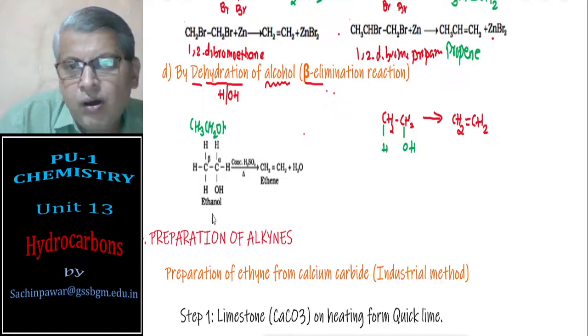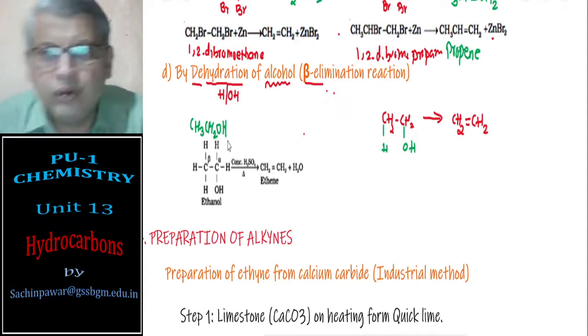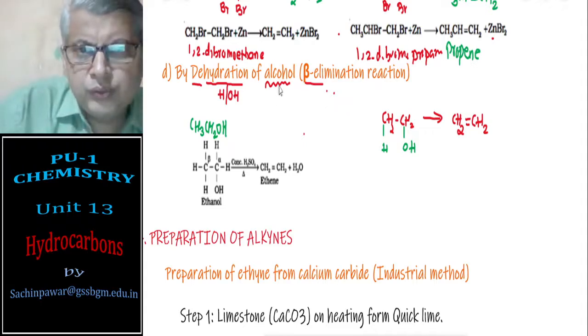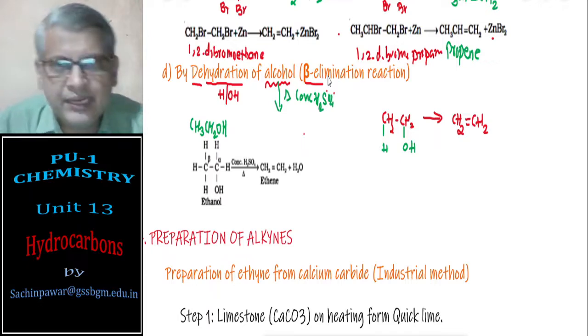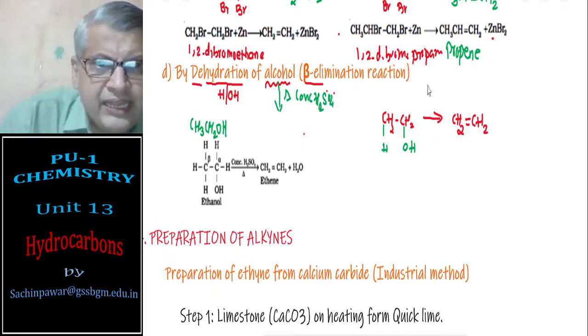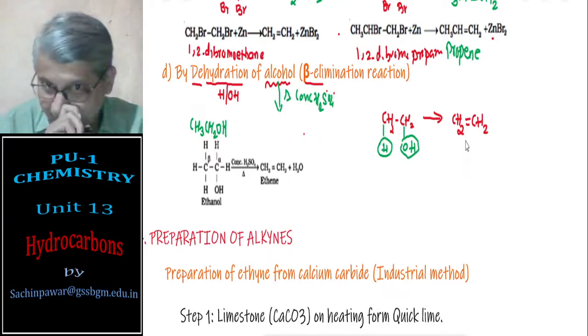This is ethanol, IUPAC name, ethyl alcohol, common name. So that alcohol, you simply have to heat it with concentrated sulfuric acid. Concentrated sulfuric acid being the best dehydrating agent, it will remove the elements of water molecules from it. H and OH is removed and you will get the corresponding alkene.